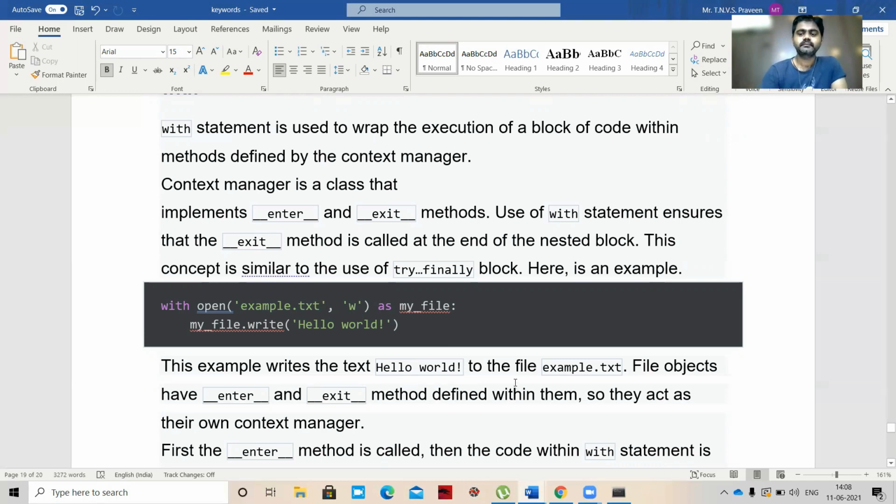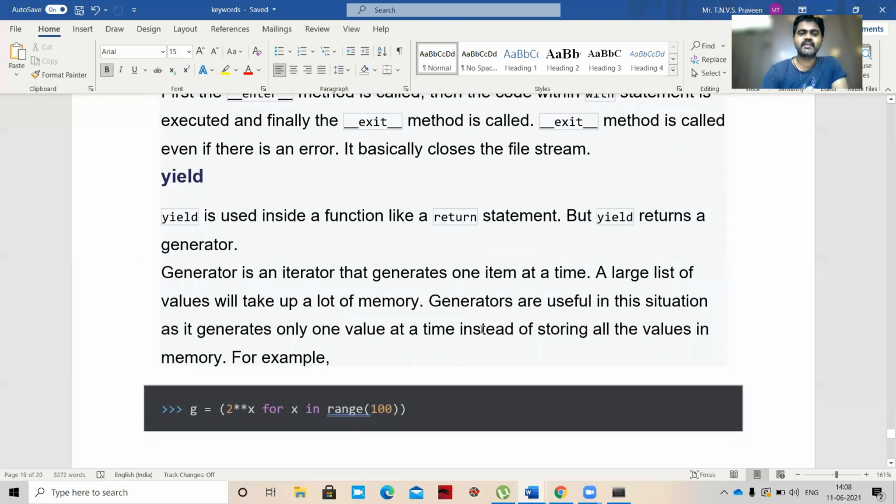Okay. And the last keyword is yield. So yield is used inside a function like a return statement, but yield returns a generator. A generator is an iterator that generates one item at a time. A large list of values will take up a lot of memory. Generators are useful in this situation as they generate only one value at a time. So 2 to the power of x for x in range 100.